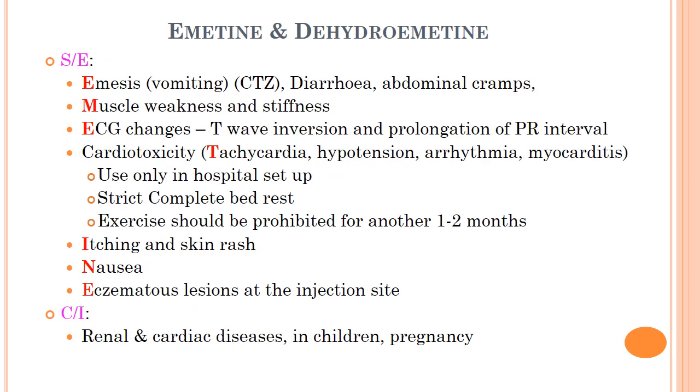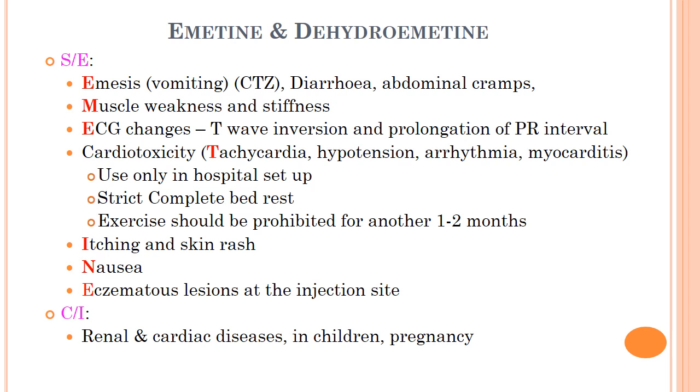Side effects of emetine and dihydroemetine: most commonly produce vomiting, diarrhea, abdominal cramp, muscle weakness, stiffness, ECG changes like T wave inversion and prolongation of PR interval, cardiotoxicity in form of tachycardia, hypotension, arrhythmia, and myocarditis.